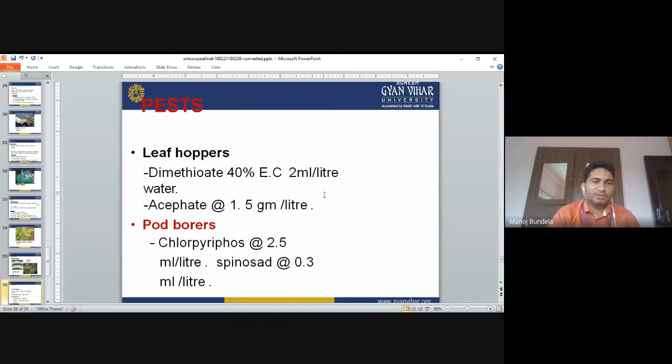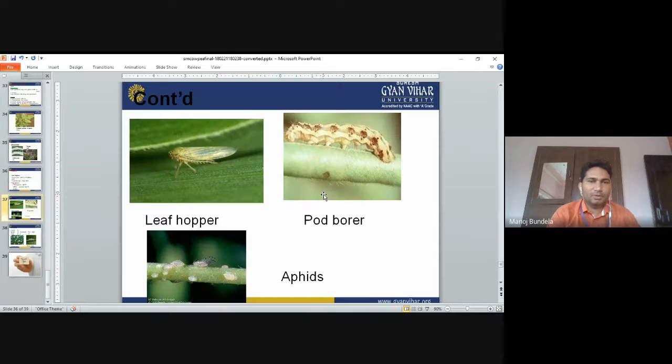Pest. In pest, first one is leaf hopper. Leaf hopper is controlled by dimethoate 40 EC, 2 ml per liter of water we can apply. Acephate we can use 1.5 gram per liter of water. Pod borer or chlorophyll, 2.5 ml per liter of water. So these are what we can use to control the pod borer and leaf hopper.